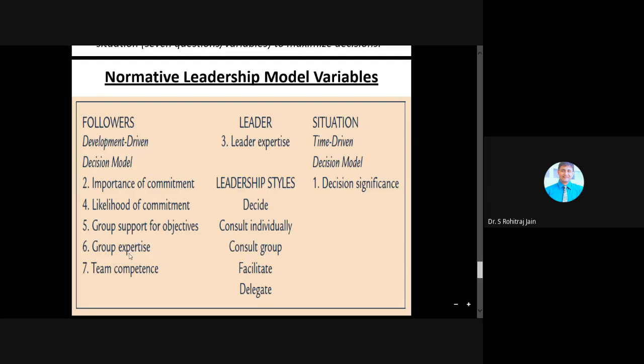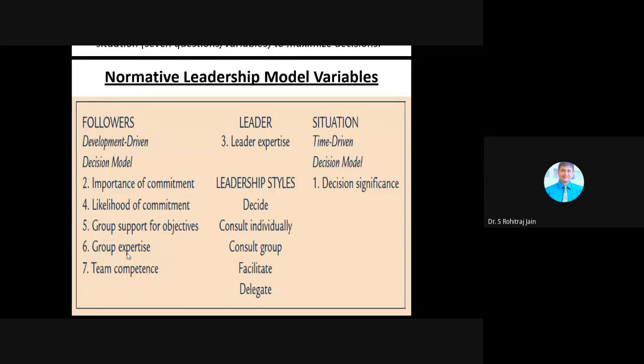Okay. Then we have group expertise. So how much knowledge and expertise do the individual followers have with this specific decision? See, when we speak about group expertise, it is the individuals who are there in that particular group. Their expertise collectively, we say it as group expertise, right? So, is expertise very high, we mark it as H, or if it is very low, we mark it as L. See, the more expertise the followers have, the greater the individual or the group participation can be.